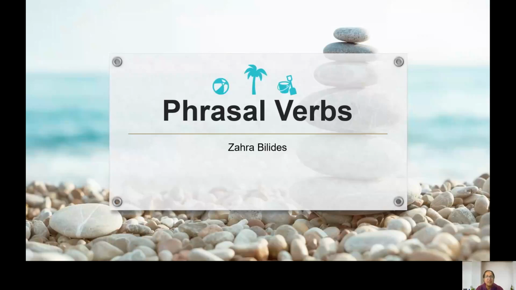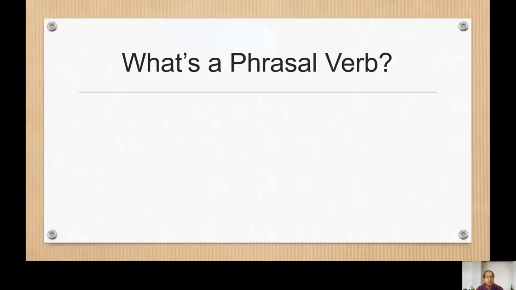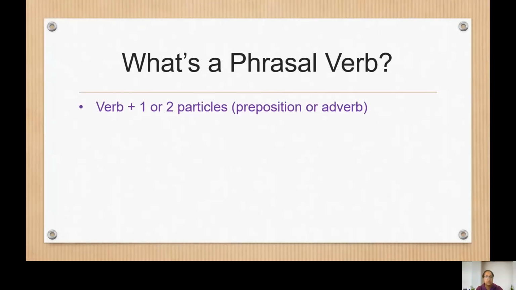Hi, today we're going to talk about phrasal verbs. Let's start with talking about what they are, and then we'll talk about how to use them. So, a phrasal verb is a verb with one or two particles. A particle is a preposition or an adverb. They're very common in English. We use phrasal verbs all the time. I'm sure you use them every day, and perhaps you don't even realize it.